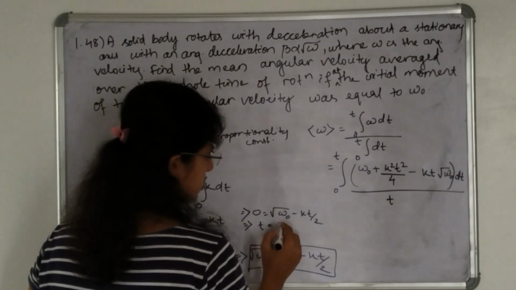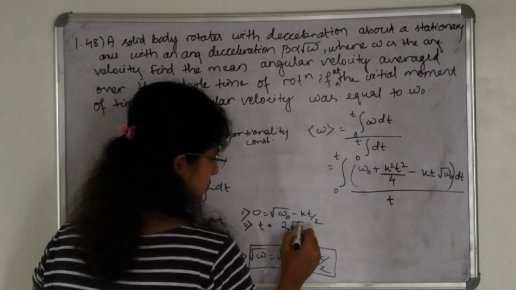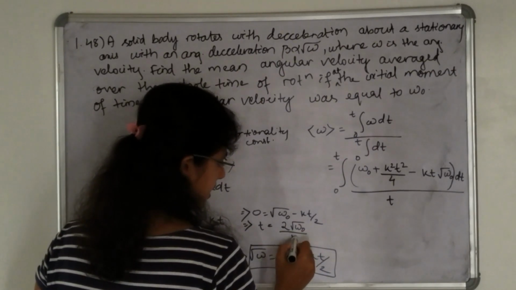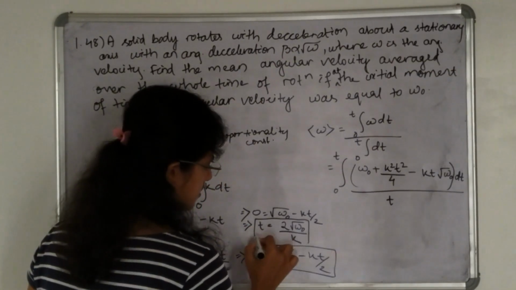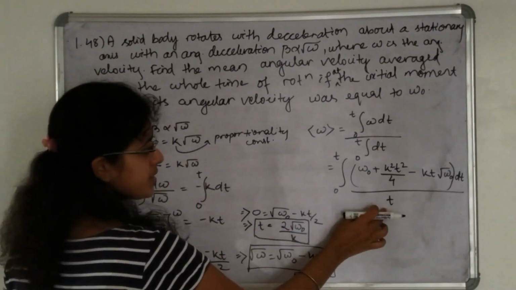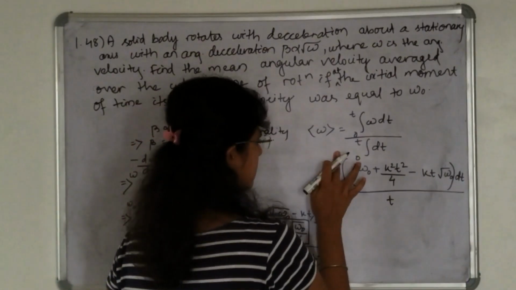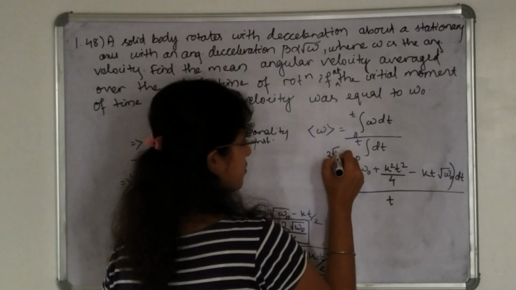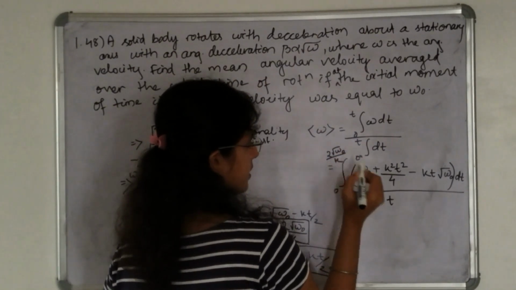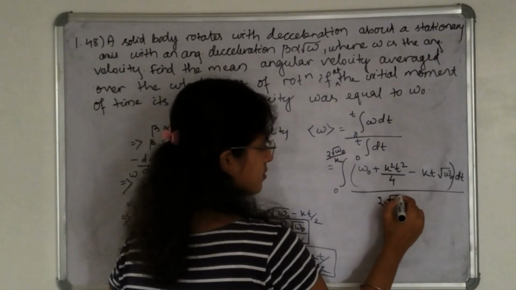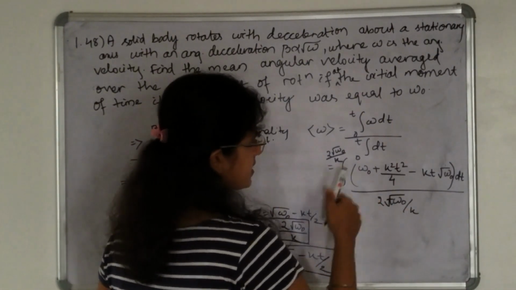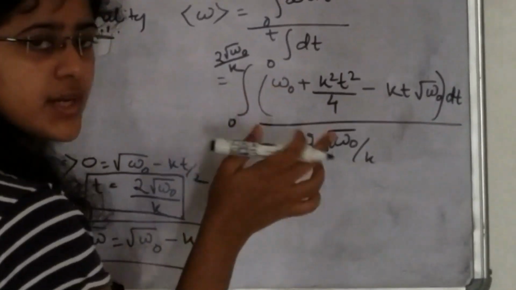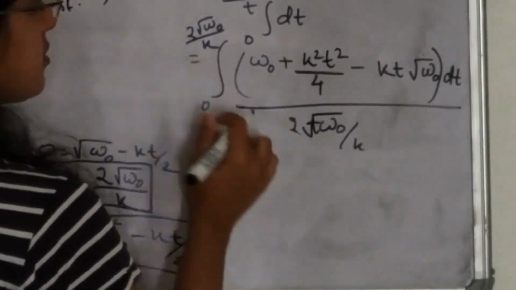So t will be how much? 2 into root over of omega naught divided by k. So t will be this much. Put this here. This will be 2 root over of omega naught divided by k. This is also divided by k. Integrate this. This will be omega naught into t. t is here this much.